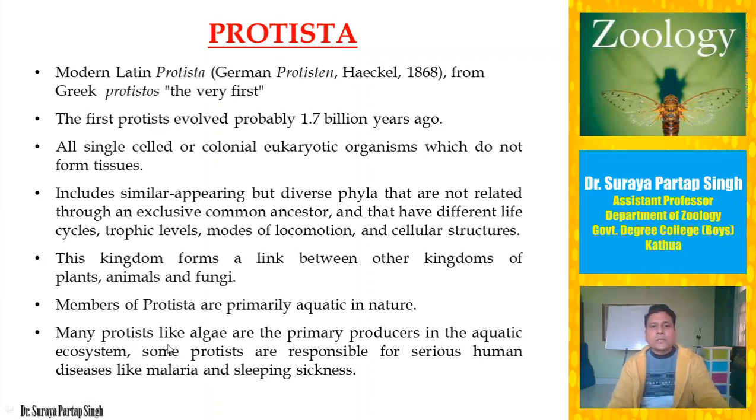Many protists, like algae, are primary producers. A primary producer means they perform photosynthesis and are responsible for the production of food material, as primary producers in aquatic ecosystems, because algae are present in aquatic ecosystems. But some protists are responsible for serious human diseases like malaria and sleeping sickness. So some of the protists are beneficial to humankind, animals and other life on the earth, and some of them can be harmful.